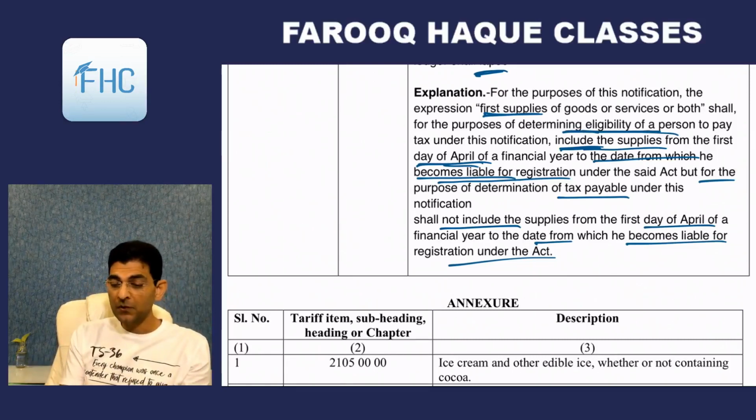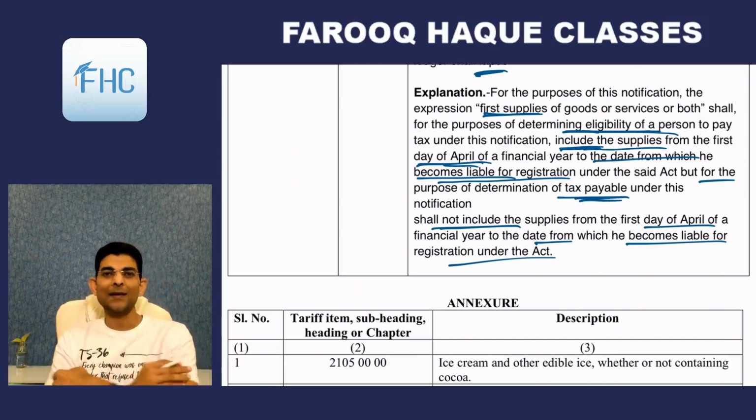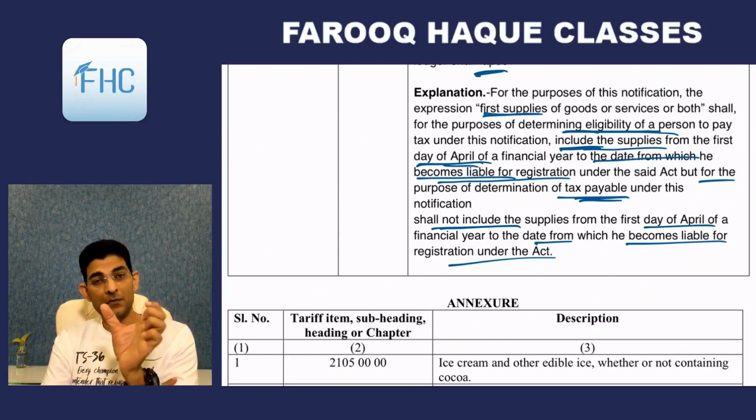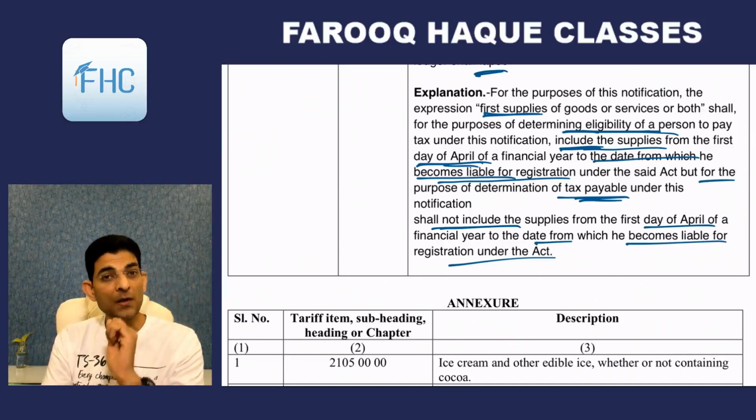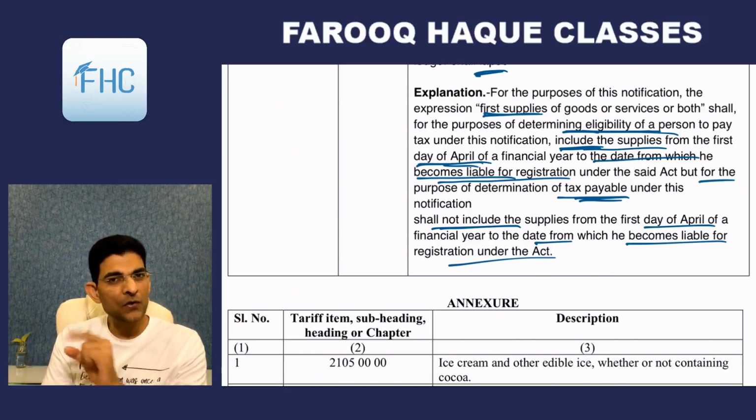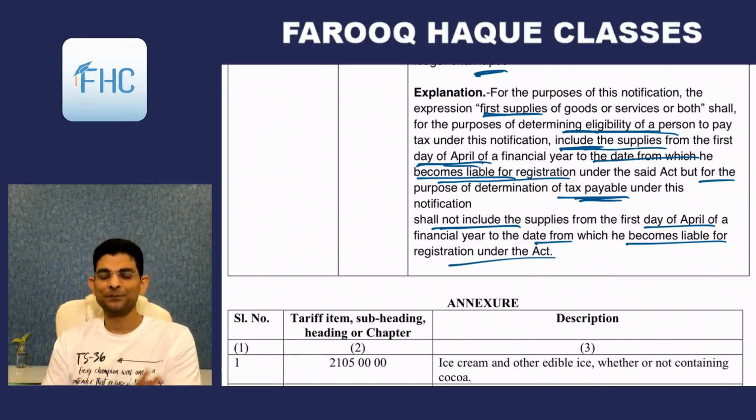But for the purpose of determining tax payable under this notification, it shall not include that 20 lakh. So tax payable will not be calculated on that 20 lakh, but for eligibility, that is total eligibility of 50 lakh, that 20 lakh is to be included. Means government will give us that concessional rate only on the difference of 30 lakhs.